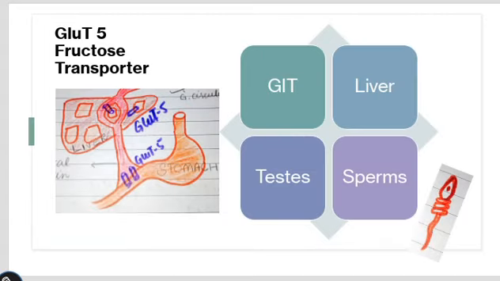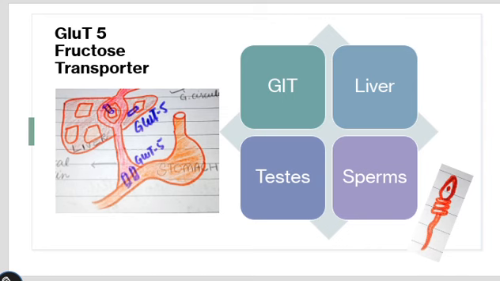Then there is glucose transporter 5, which is not actually a glucose transporter, it is basically the fructose transporter. The liver cells do another function. Since there are carbohydrates like not only glucose but also fructose or lactose, when they move through the portal vein into the liver, the liver will take up the fructose, convert the fructose or the lactose into glucose, and then give it back to the blood when needed.